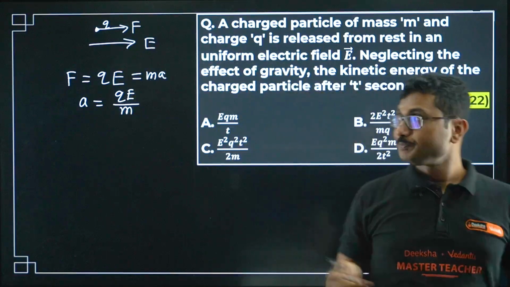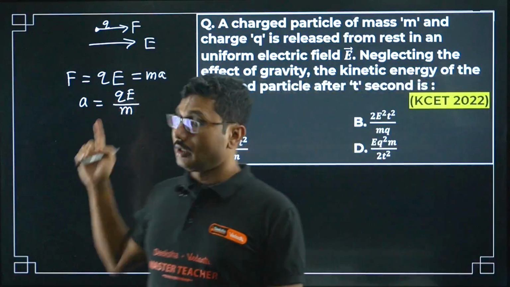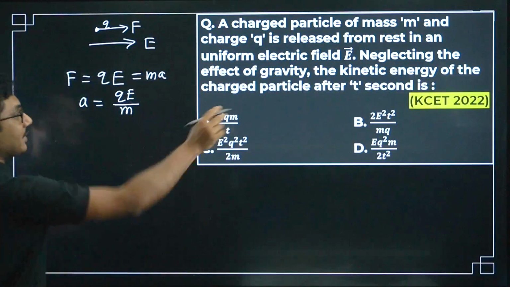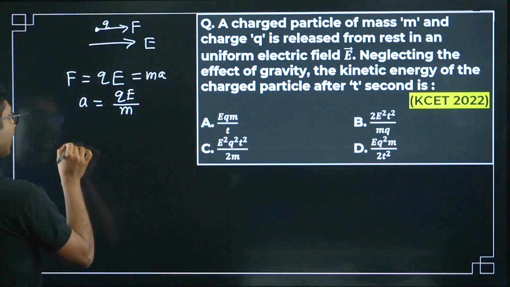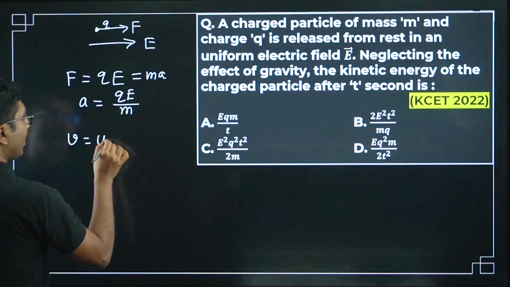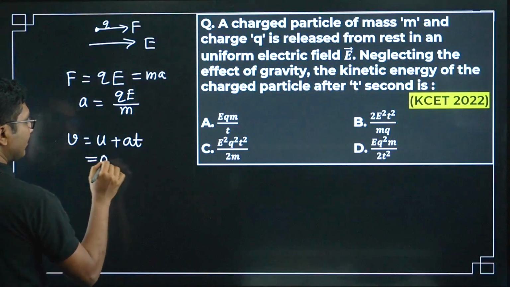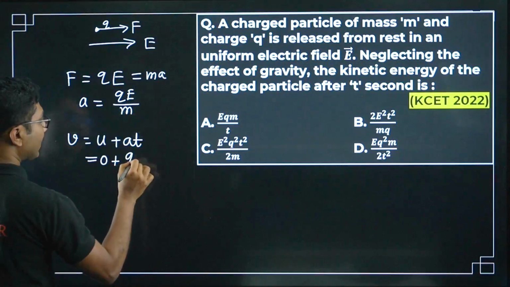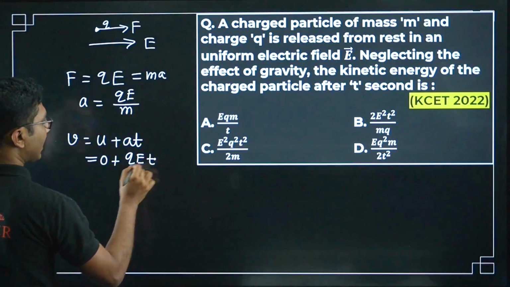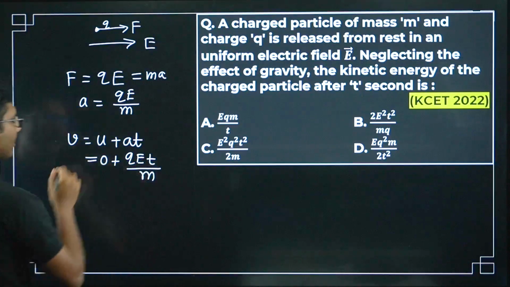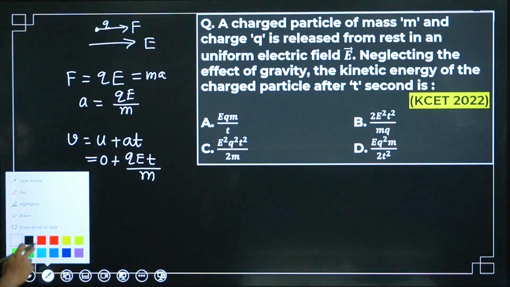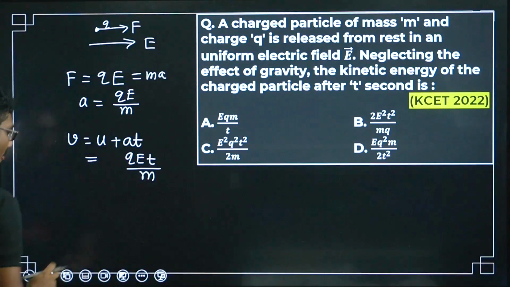So what is the velocity after time t? V is equal to u plus at. Now initially it was at rest, so u is 0. We have calculated a as QE by m, so the velocity is QEt by m, right?